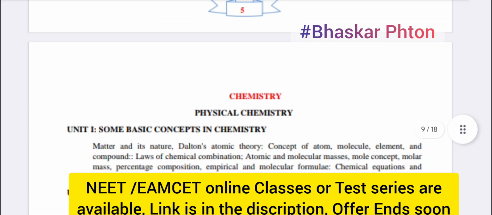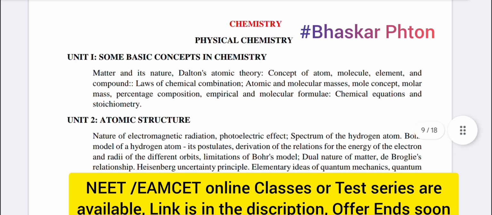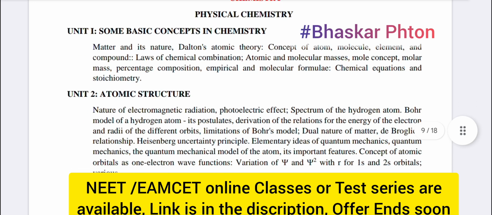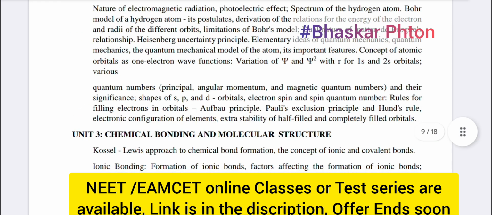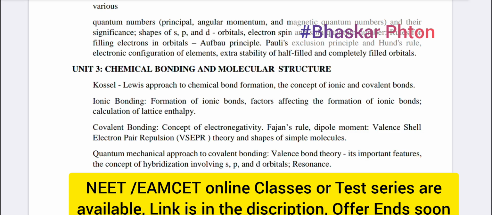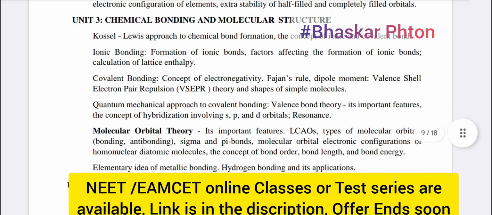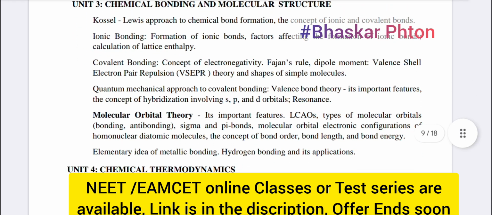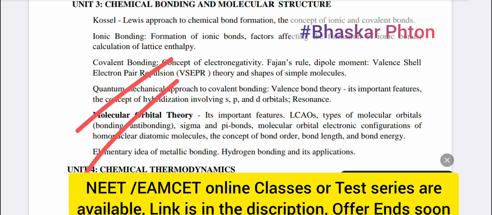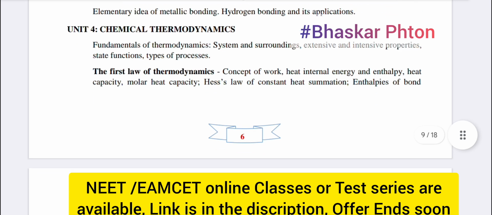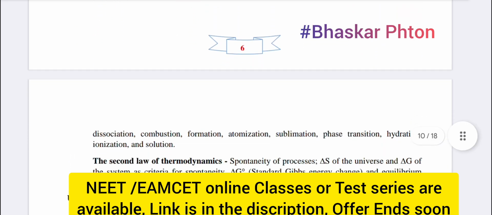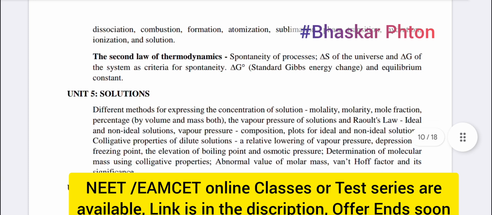And then see chemistry. First is physical chemistry. So it is basic concepts in chemistry, atomic structure, and then chemical bonding, molecular structure, molecular orbital theory, chemical thermodynamics, first law of thermodynamics, second law of thermodynamics, solutions,